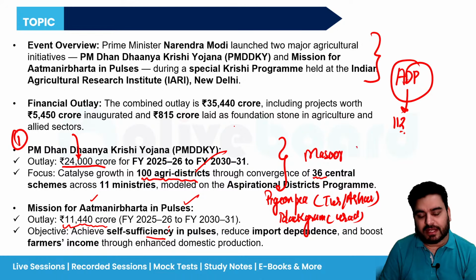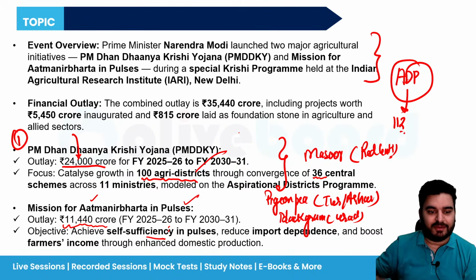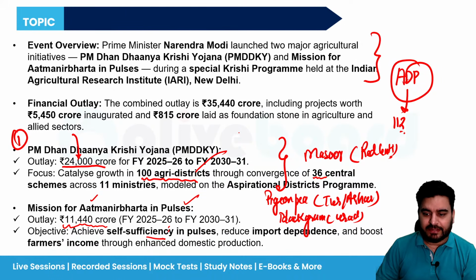Masoor dal is what? Basically, it is a red lentil. Got it? So these are the different types of pulses we have in India. Now why I'm trying to tell you all these names, because if you have seen the RBI Grade B phase 1 paper, they're asking questions from the agriculture sector also, especially focusing on the crops and its patterns. Okay, so please remember this thing.